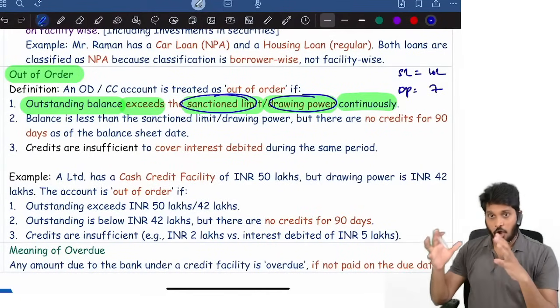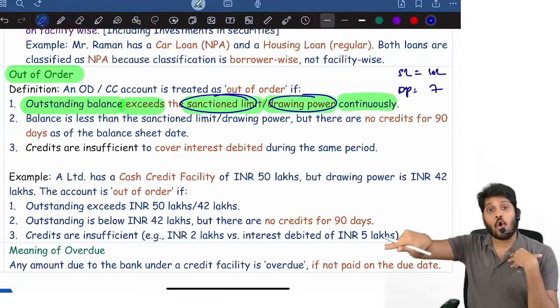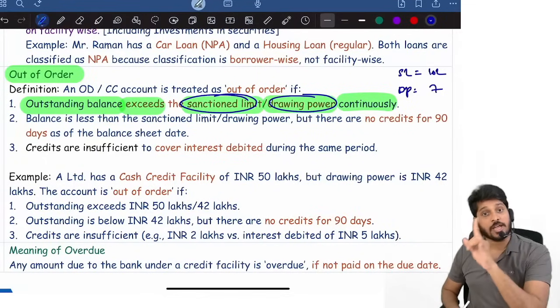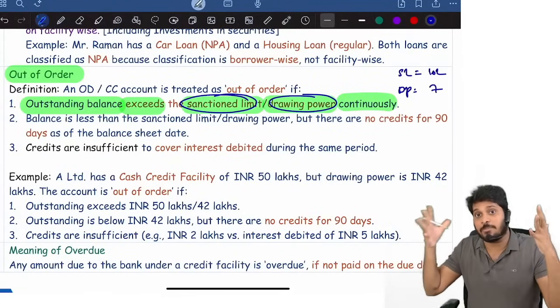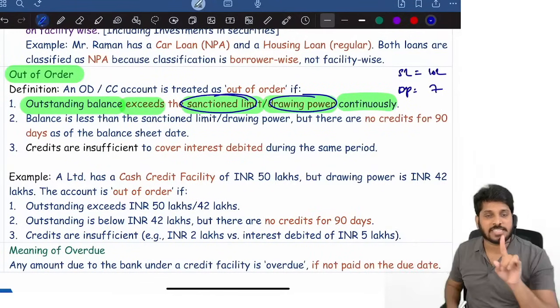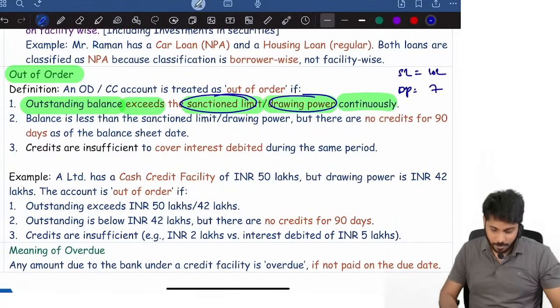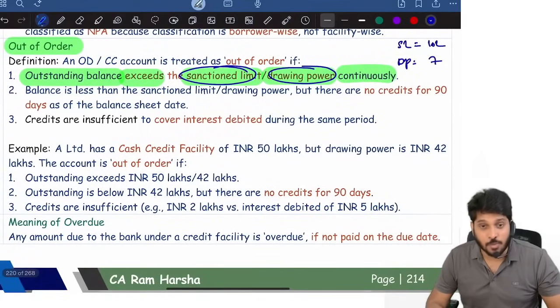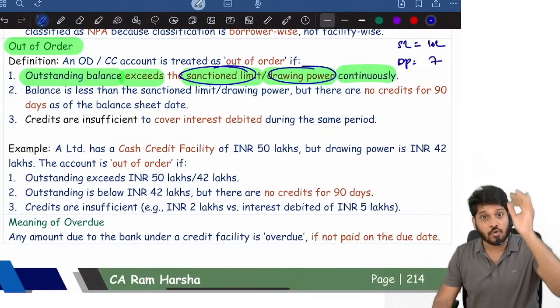Sanction limit means how much loan he can avail from me, 10. How much he can withdraw from the loan, 7. Withdrawal permission is called as drawing power. How much loan he can get maximum is called as 10 crore. Suppose he is giving 100 crore worth of security, but sanction loan is 10, means he can only get 10 maximum loan. So if outstanding balance is more than sanctioned limit, if the outstanding balance is more than drawing power, then we call it as out of order.